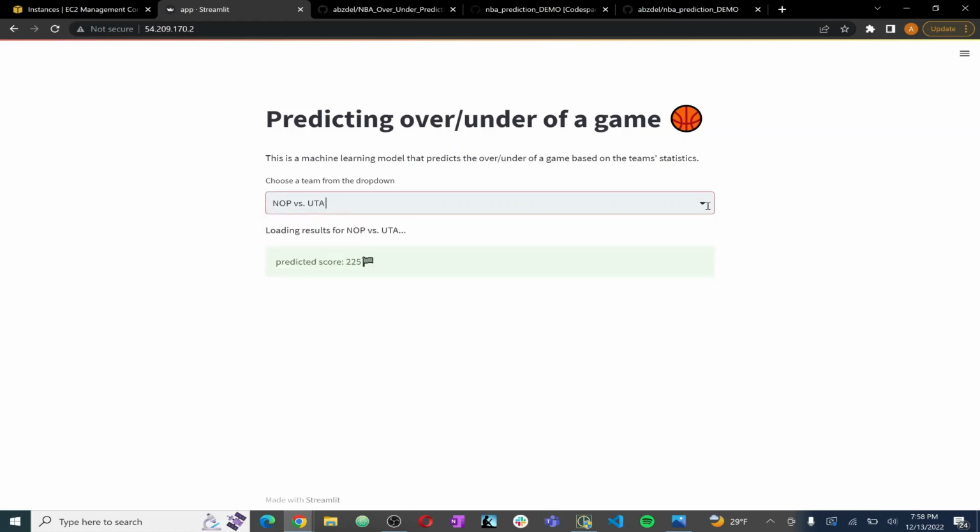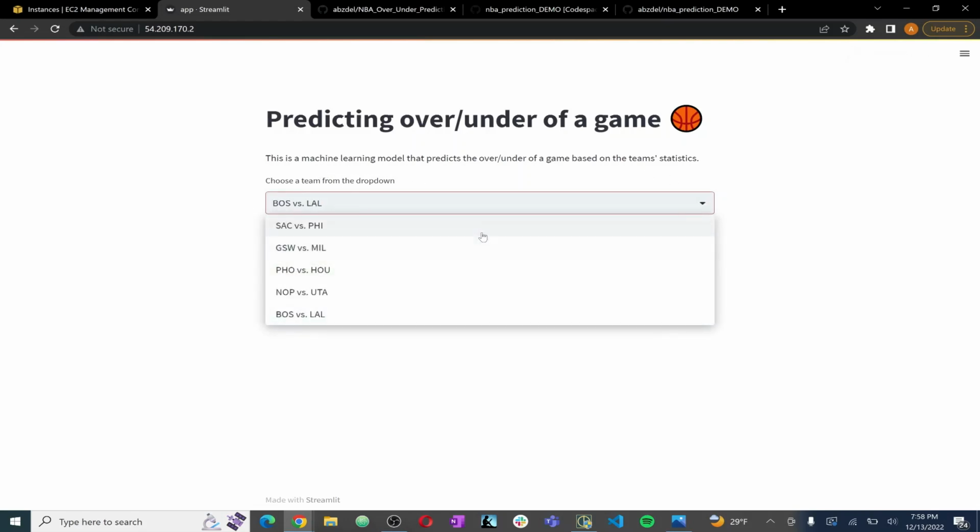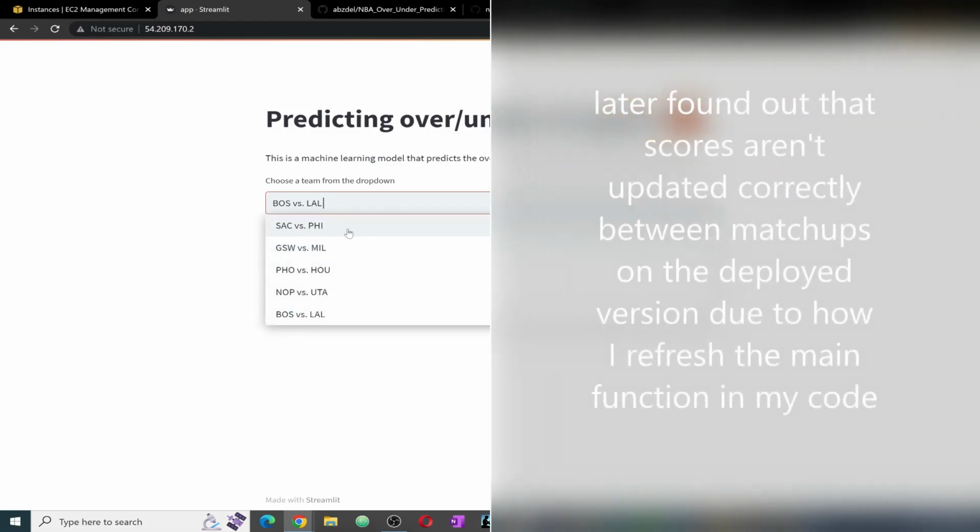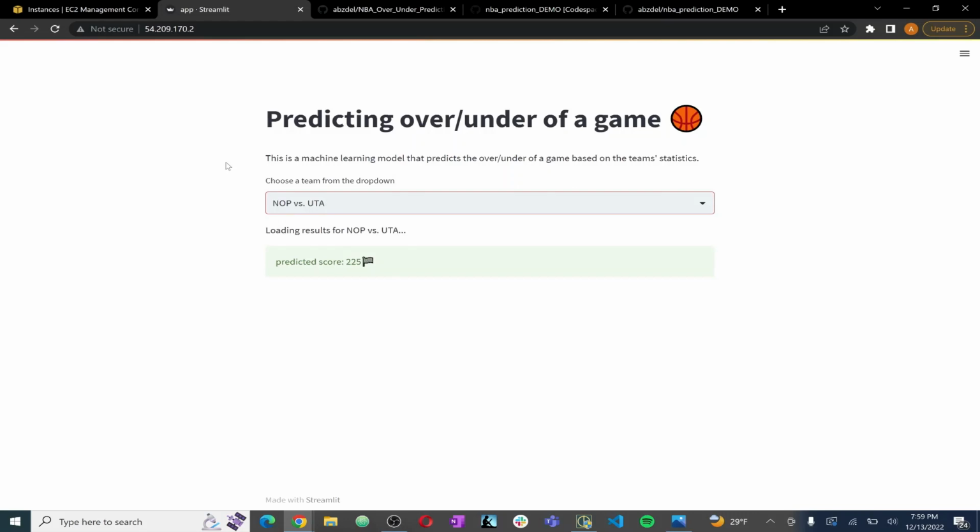Something that the website is not very robust about is games that are in progress. For games in progress, the score just seems to be wrong or unreasonable. For example, Sacramento and the Pelicans are playing right now, and both of these are showing up as 225. So I would say that this app, as it currently stands, is probably better to run locally, but we're going to get into that a little more in a bit. This is definitely something I would have to make more robust if this was truly a deployed website that I had people using.